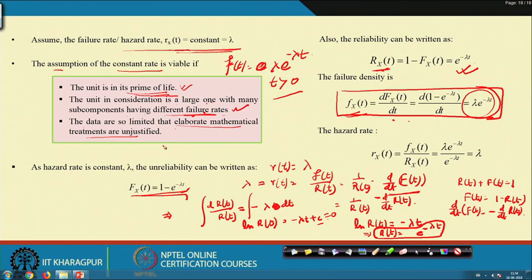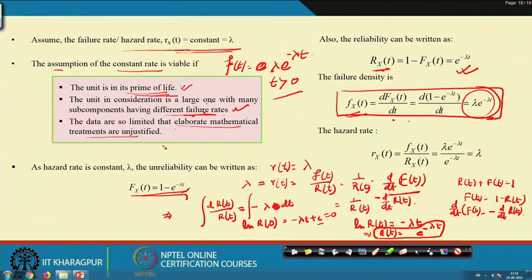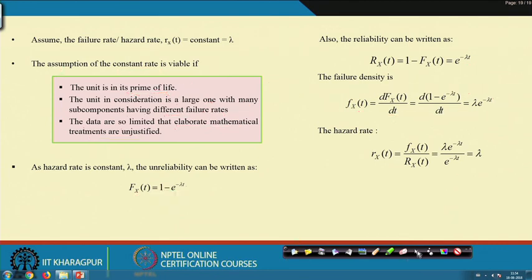Under such cases it is better to use the exponential distribution, because a complicated distribution may not serve the purpose, as you do not know exactly from the data what the distribution is.